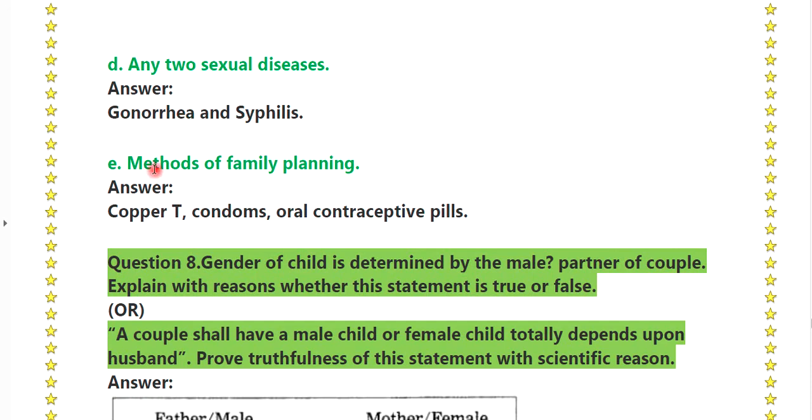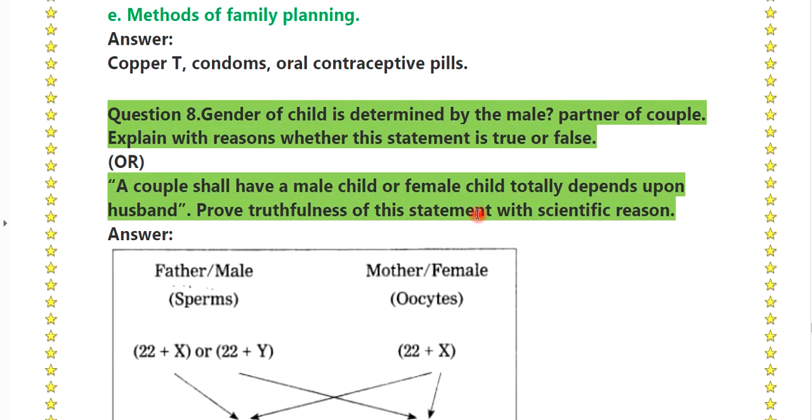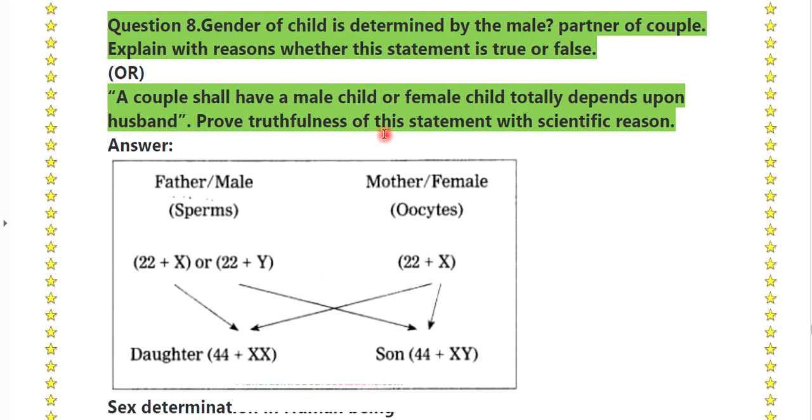Okay, syphilis. E. Methods of family planning, that is copper T, condoms, oral contraceptive pills. Question number 8. Gender of a child is determined by the male partner of the couple. Explain with the reasons whether the statement is true or false.